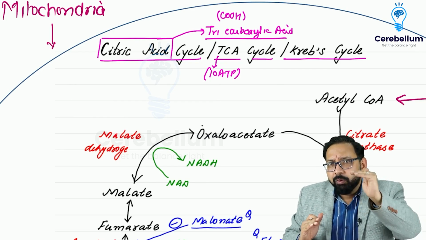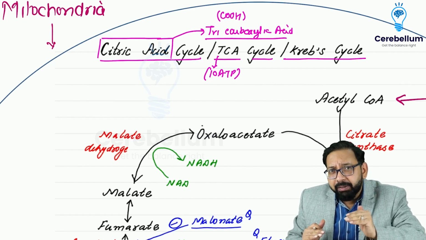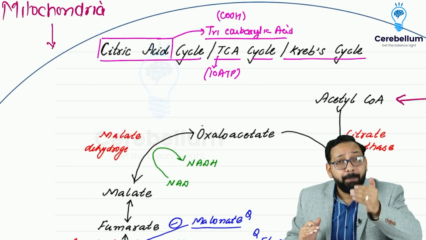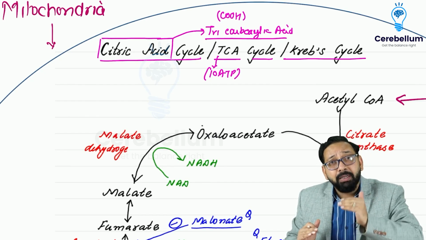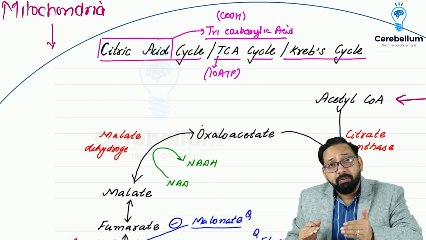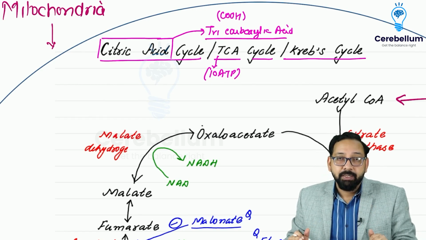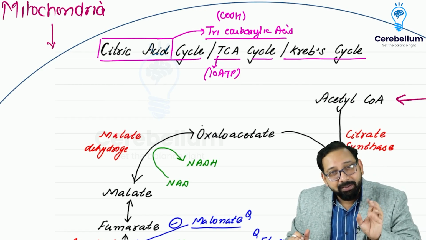I told you glucose is converted to pyruvate by glycolysis, aerobic glycolysis, 7 ATP produced, and pyruvate enters the mitochondria. In mitochondria, pyruvate is converted to acetyl coenzyme A by pyruvate dehydrogenase, the link reaction.